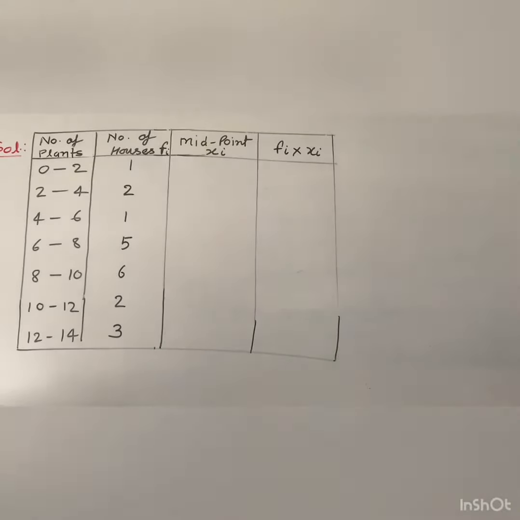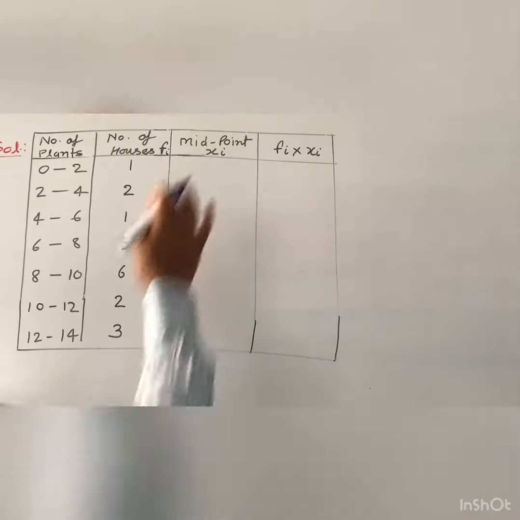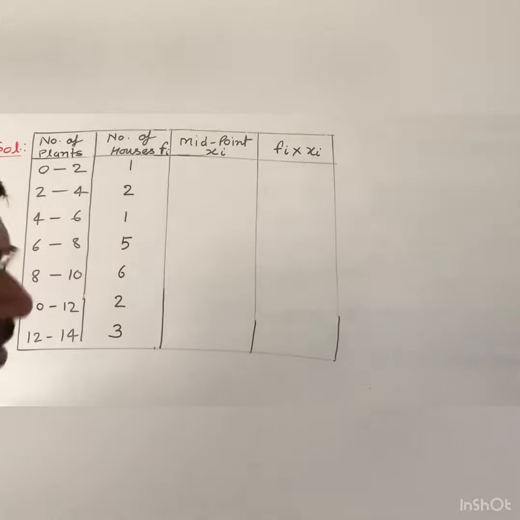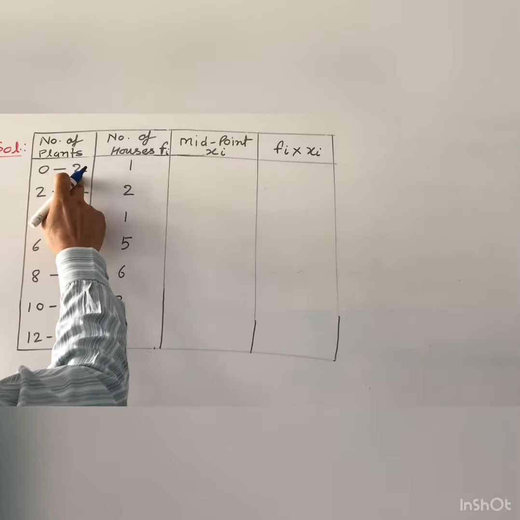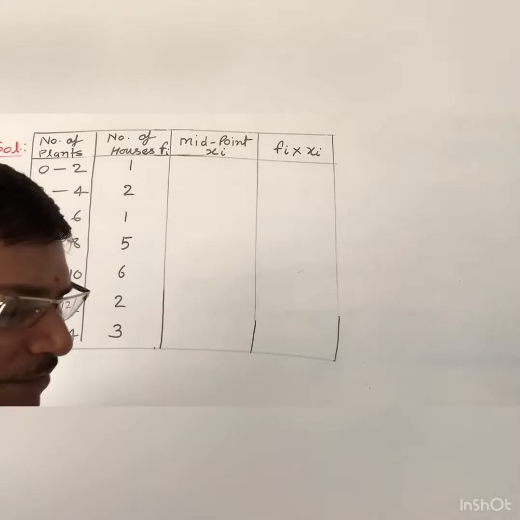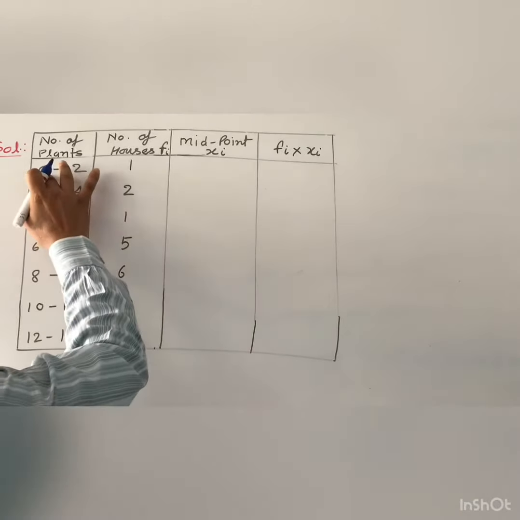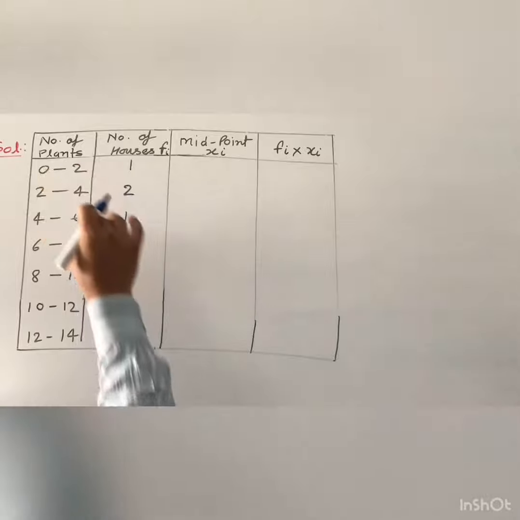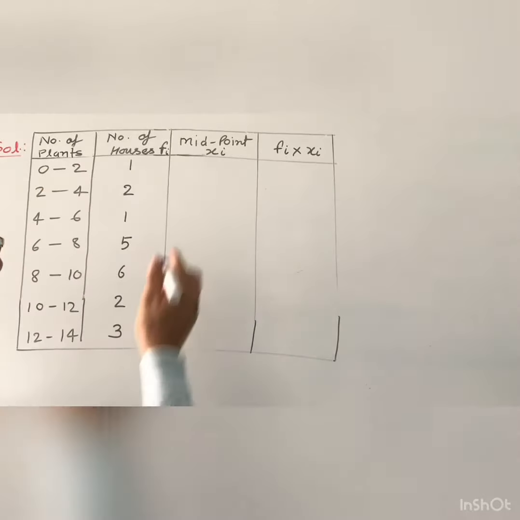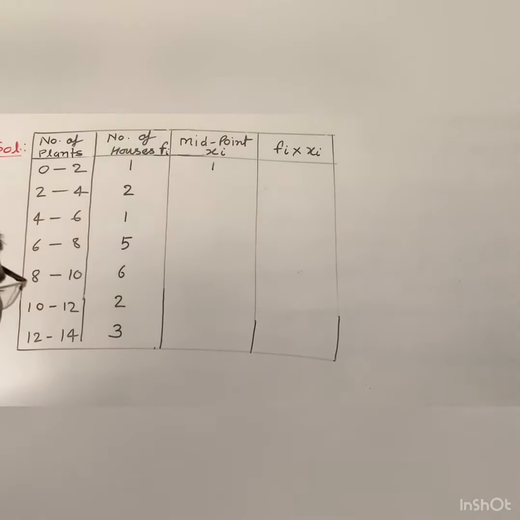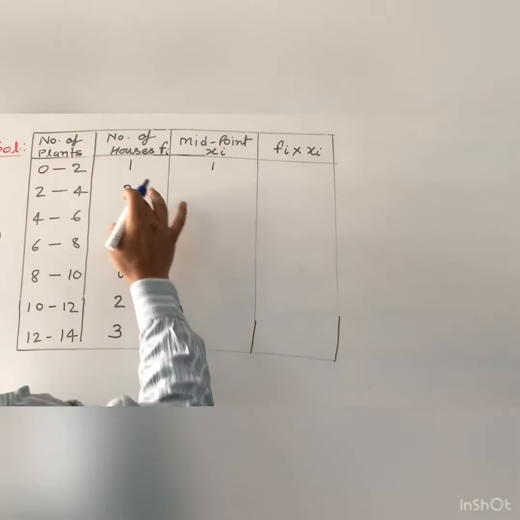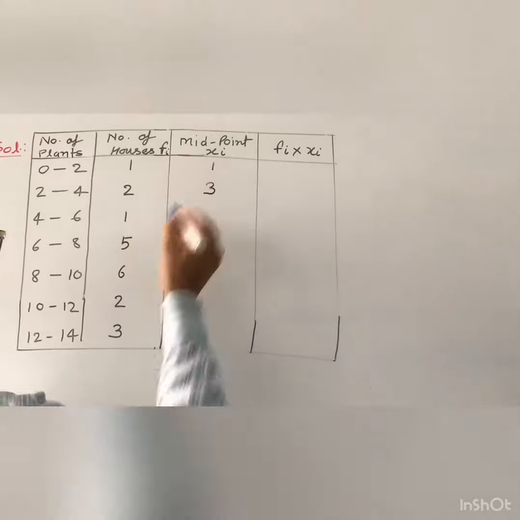So first of all, we will find the class mark, that is the middle point, and midpoint you can find by the addition of the lower limit and upper limit divided by 2. So 0 plus 2 divided by 2, how much will you get? That is 1. Again 2 plus 4, 6, and 6 divided by 2 means this is 3.